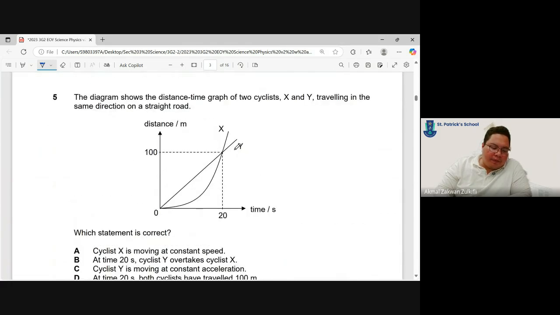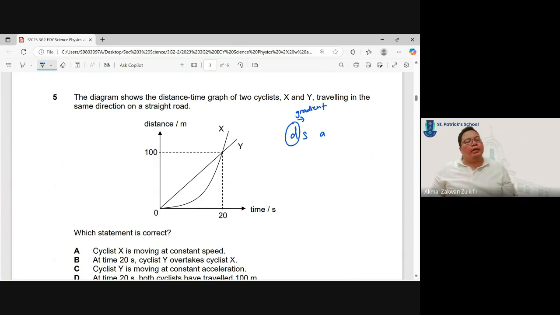Question 5 shows the distance-time graph of two cyclists. Remember from our 2024 paper, Ali said that when you have a distance kinematic graph, immediately write D S A. We are looking at a distance graph, so if you want speed, we take the gradient. Anything to the right is the gradient, to the left is the area.